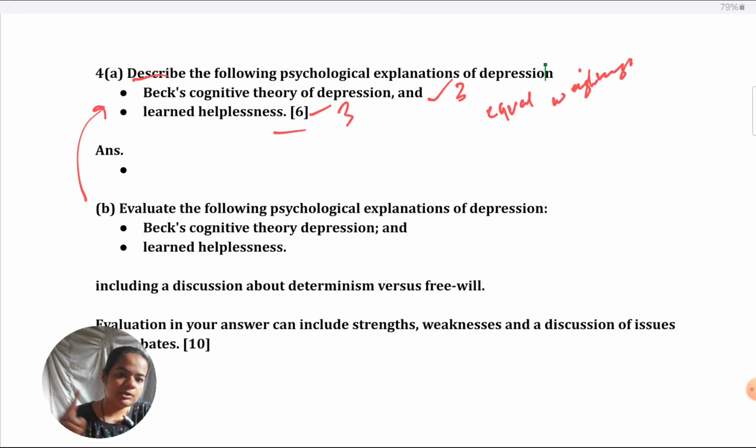When they have kept equal marks for both the topics asked, you cannot give more importance to one over the other. You will have to condense and summarize an explanation like learned helplessness, which is very long because of the study, to equal length as the previous one. See, the fact is they don't give you marks for length. They don't give you marks for word count. They don't even give you marks for using some formula like, oh, 3 marks are there, I'll give 3 sentences. You don't get marks for any of these.